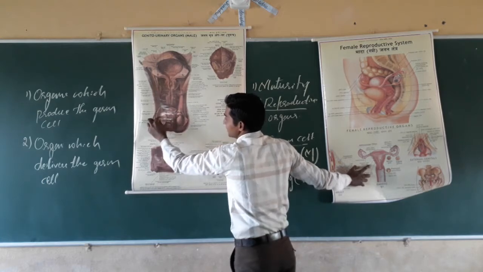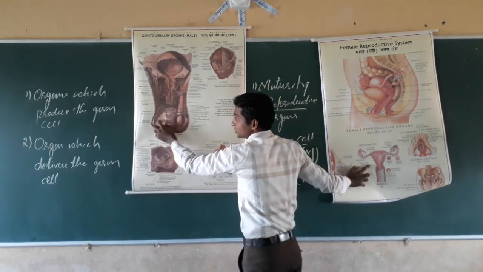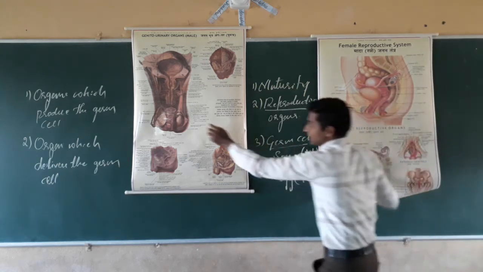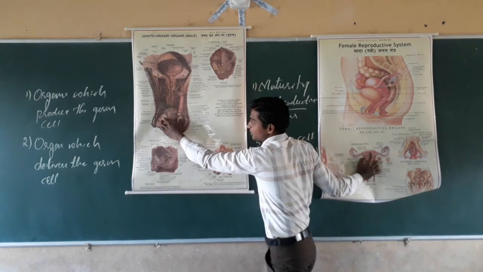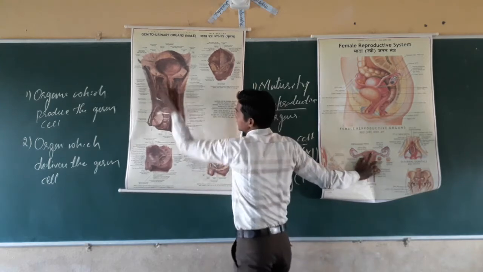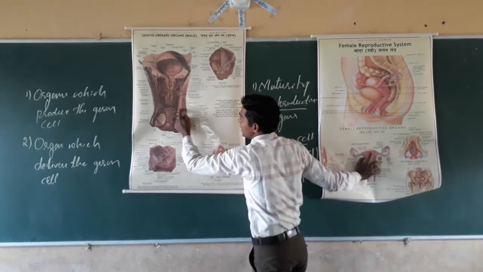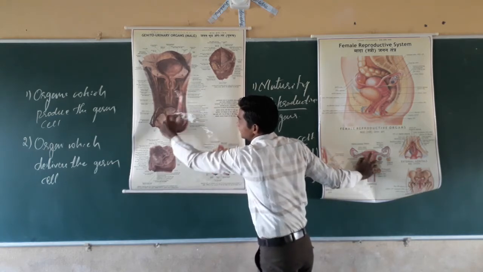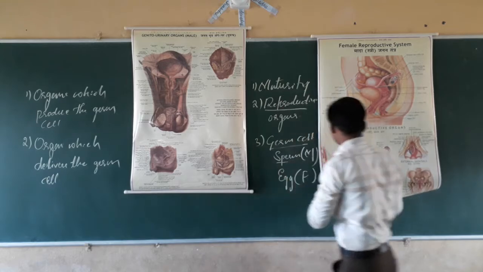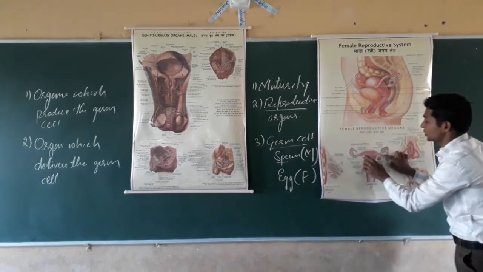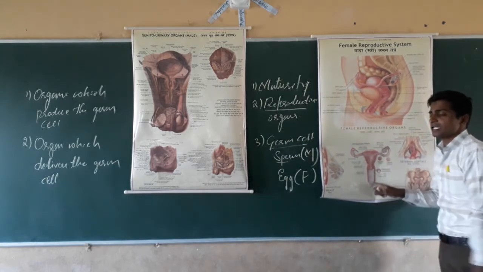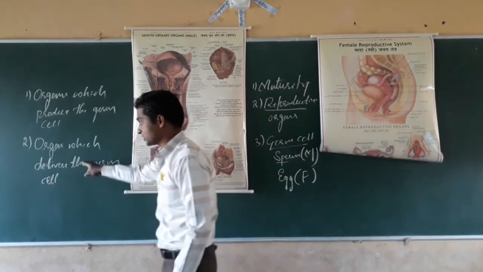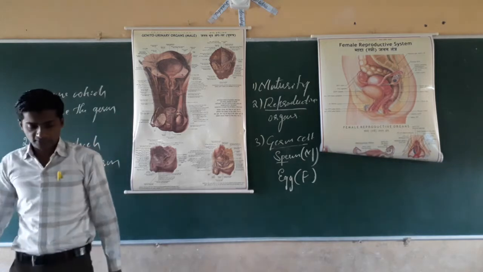See what happens. In the testes, germ cells are produced. In case of ovary, the germ cell egg is produced. In case of testes, the germ cell sperm is produced in male. That will move through this pipe, called the delivery pipe, and will move with the help of the penis. The penis also comes under the delivery organs. Here the fallopian tube and uterus also come under the delivery organs. These are the organs which deliver the reproductive cells.